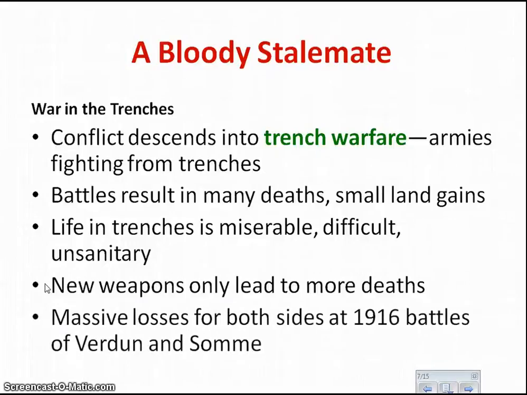The last thing is that because of these new weapons, we have massive losses on both sides. So by 1916, we have the battles of Verdun and the Somme. These battles are known as the brutal battlefields of death because of these weapons.